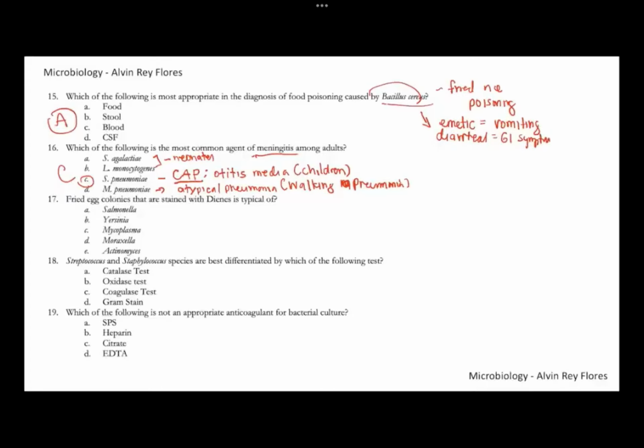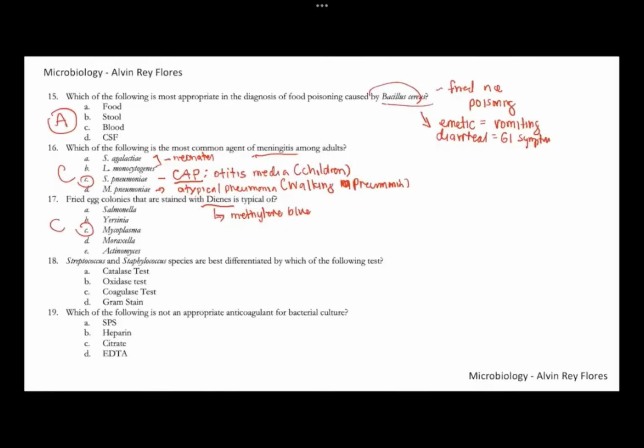For number 17, fried egg colonies stained with DNS. So what is that particular group of bacteria that has the fried egg colonies that can be stained by DNS? DNS is basically composed of methylene blue. The addition of the DNS stain would make the fried egg colonies easily seen. Fried egg colonies, of course, are typical of letter C, Mycoplasma pneumoniae.